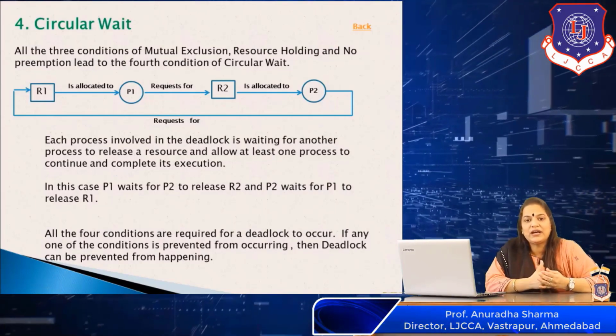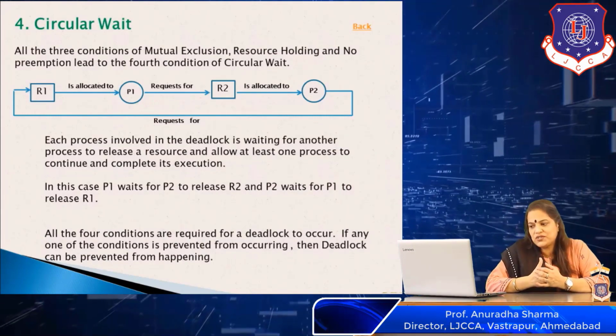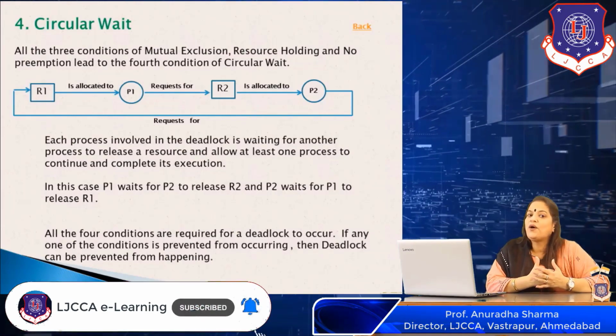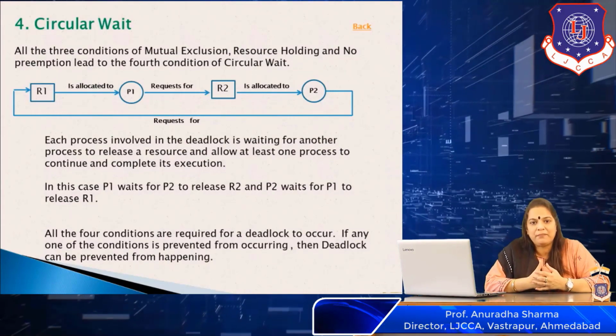So all these four conditions are required for a deadlock to occur. If any of these conditions can be prevented from occurring, we can easily come out of the situation of a deadlock. We can easily prevent a deadlock from happening.